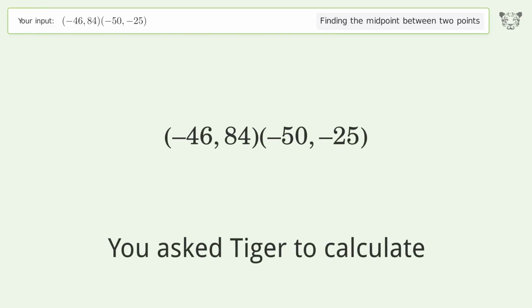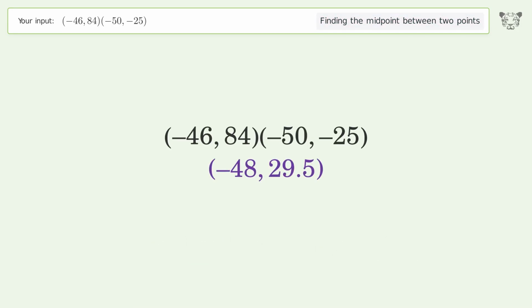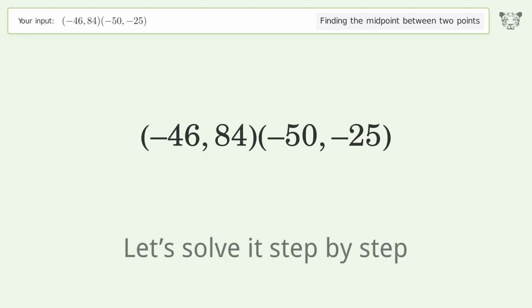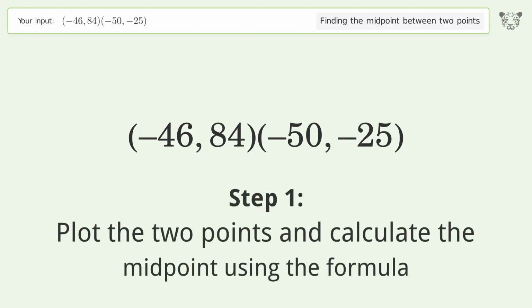You ask Tiger to calculate. This deals with finding the midpoint between 2 points. The midpoint between the 2 points is -48, 29.5. Let's solve it step by step. Plot the 2 points and calculate the midpoint using the formula.